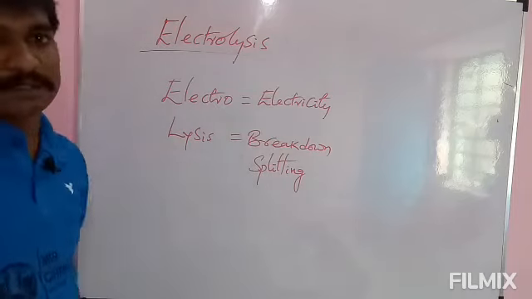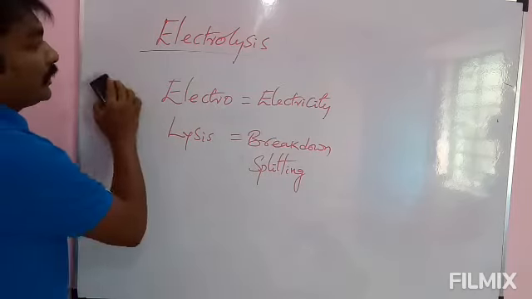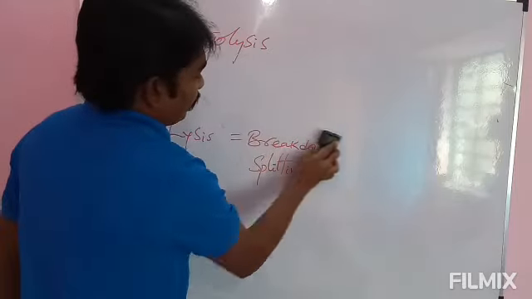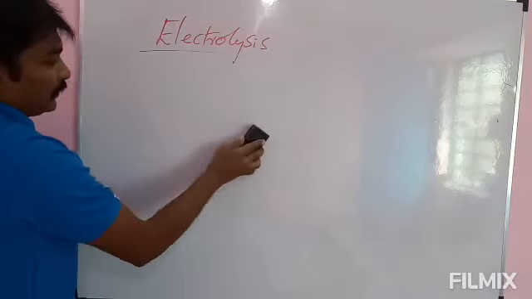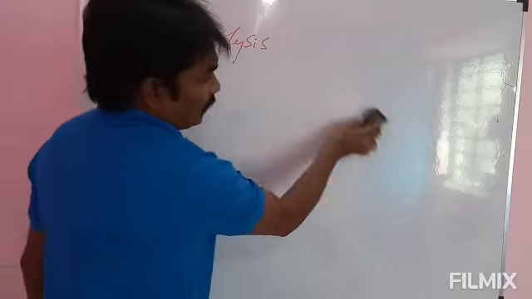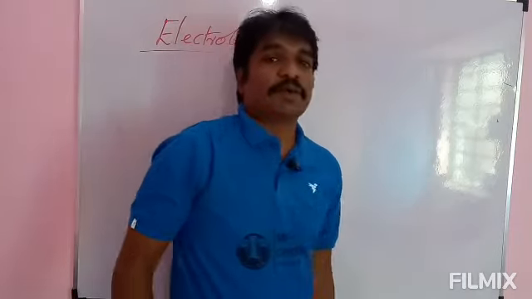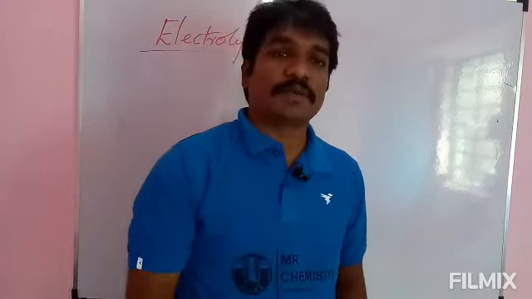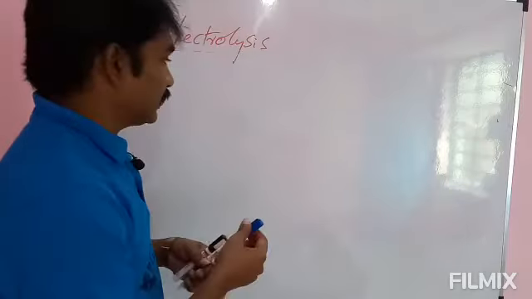called electrolysis. Electrolysis of water is one of the best examples, and here in electrolysis of water, the ratio of volumes of products formed is important. We will see.